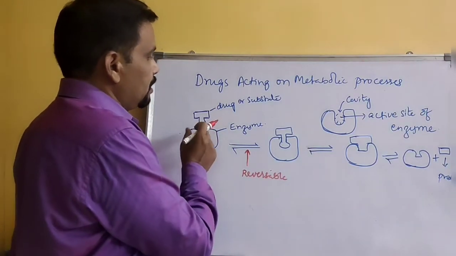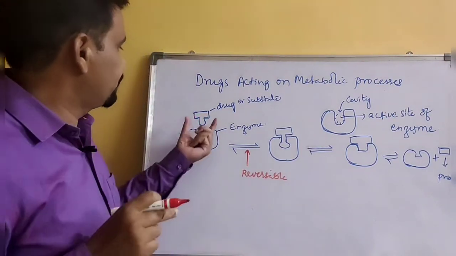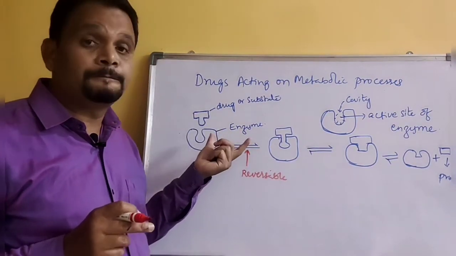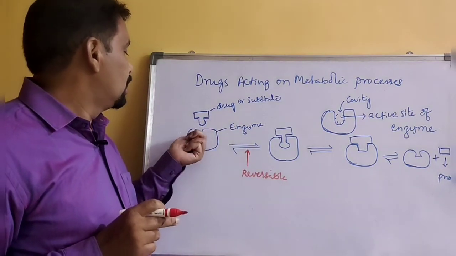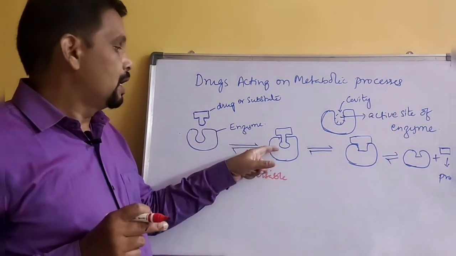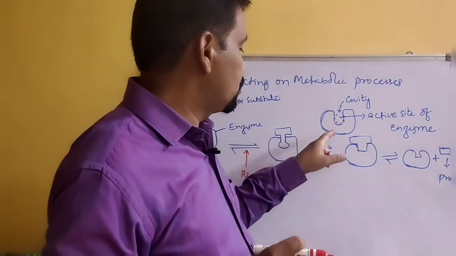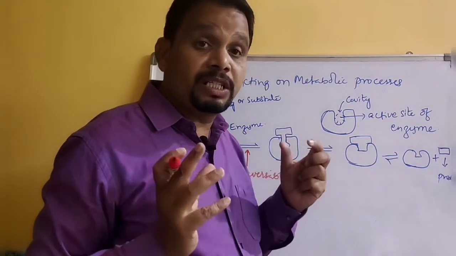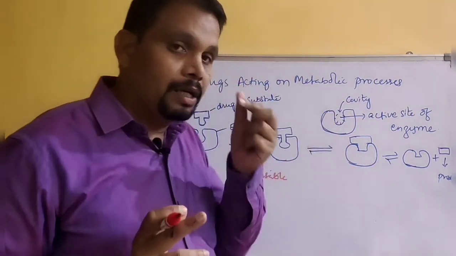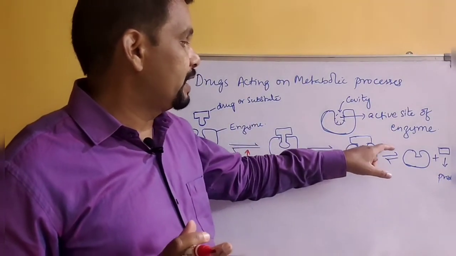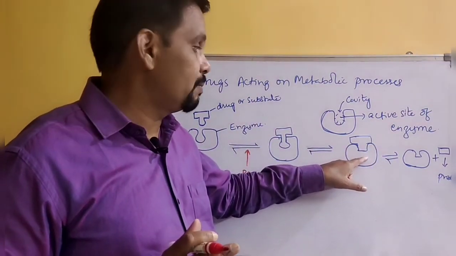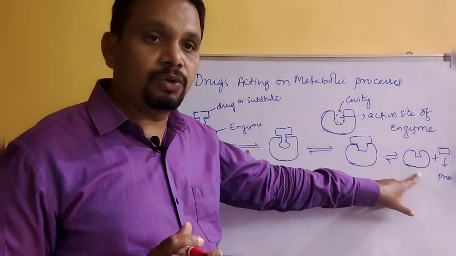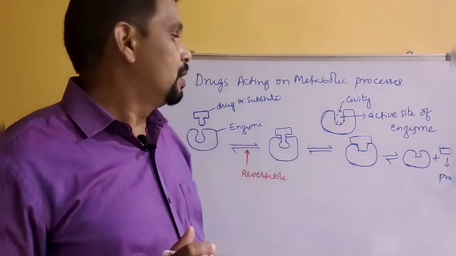The substrate, having a similar shape to the enzyme active site, comes and fits into that active site, and once it fits, it interacts with the functional groups projected outside in the active site of that enzyme. Finally, after the biochemical reaction takes place, it produces the enzyme in its original state, and this is the product.